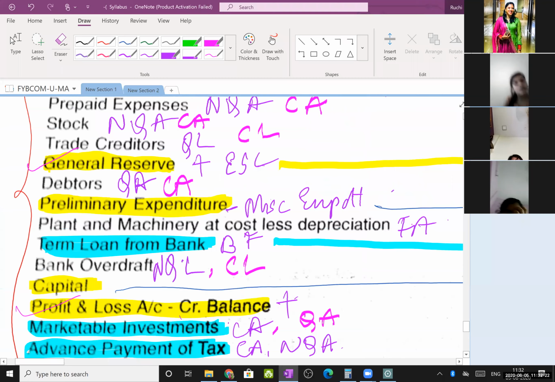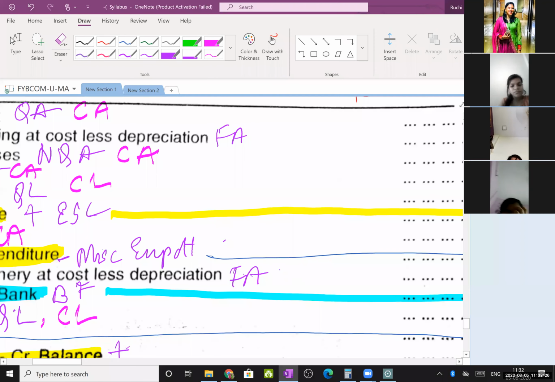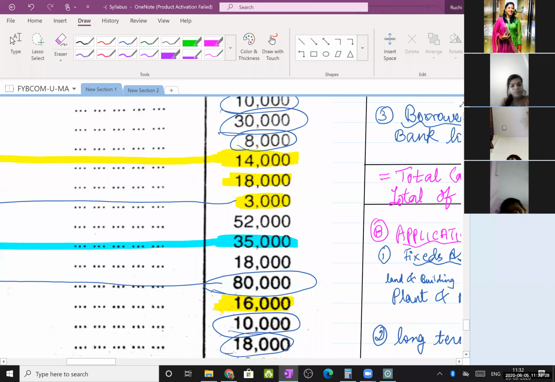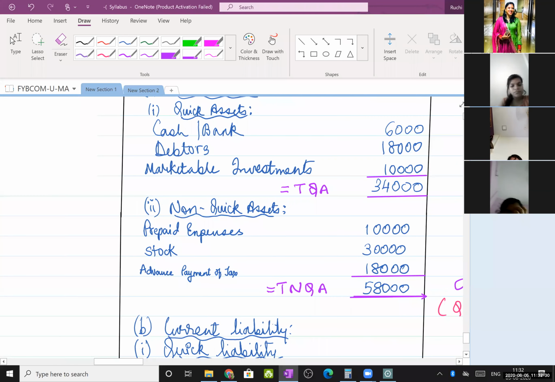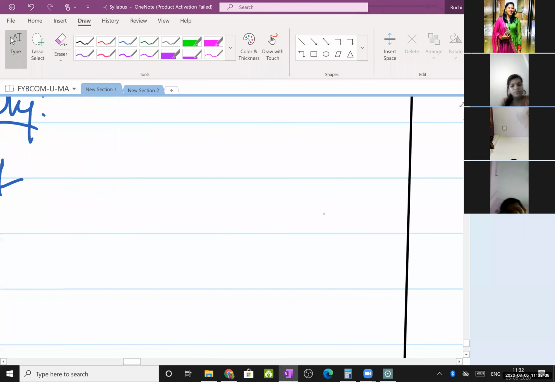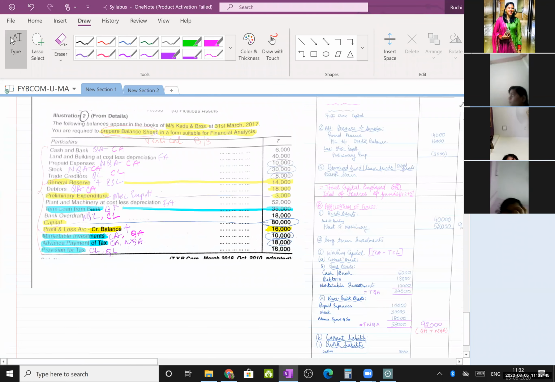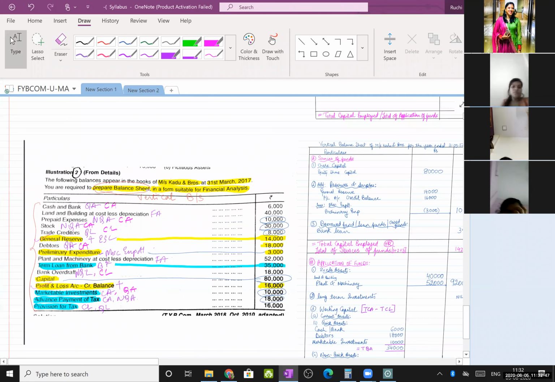What do you have in quick liability? We have trade creditors. How much? 8,000. So right here, creditors, 8,000. Next, creditors is done.